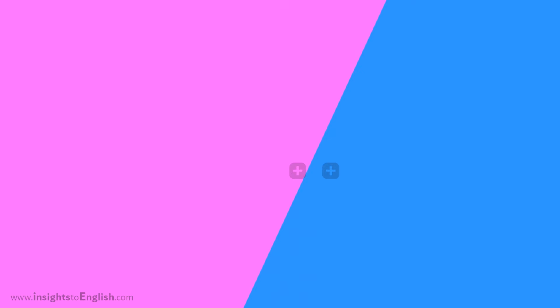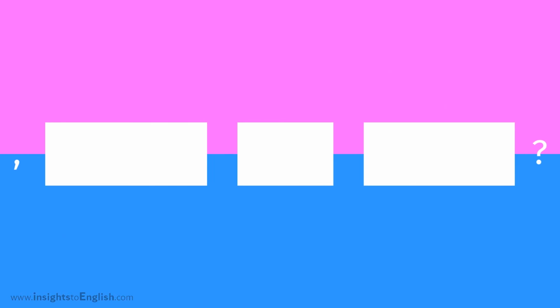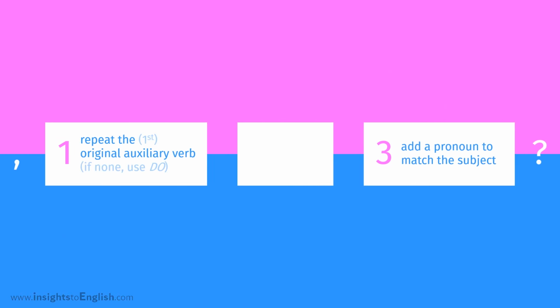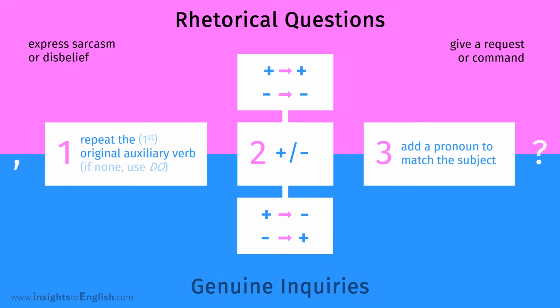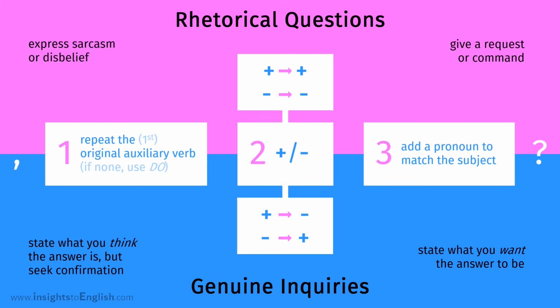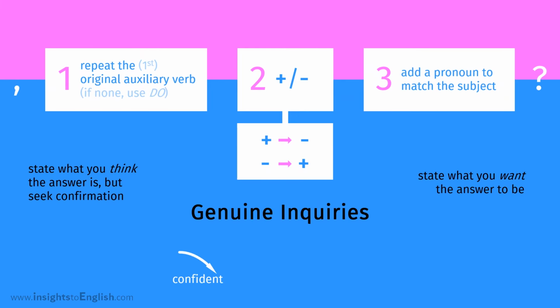Right. Okay, let me get this straight. For all the question tags, we start with an auxiliary verb and finish with a pronoun. Yes. And a tag can be either negative or positive. It should be the same as the original sentence if we wanted to show how we feel or tell someone to do something. But if we're really asking a question, the tag should be the opposite of the original sentence. That's right. And we use those question tags to express what we want the answer to be or what we think it is. If we feel good about it, our voice goes down at the end. If we don't, our voice goes up. You got it.